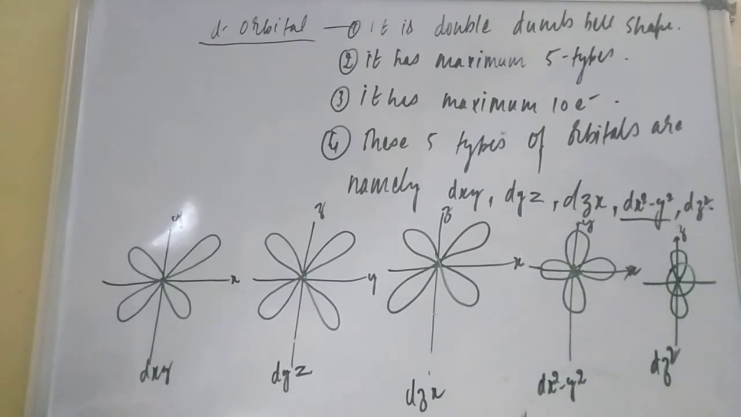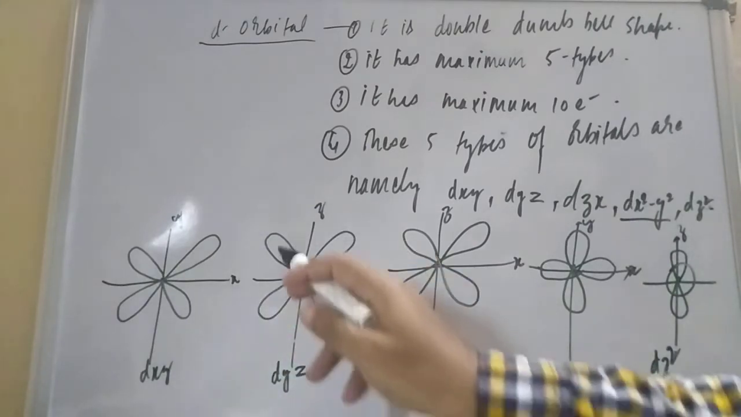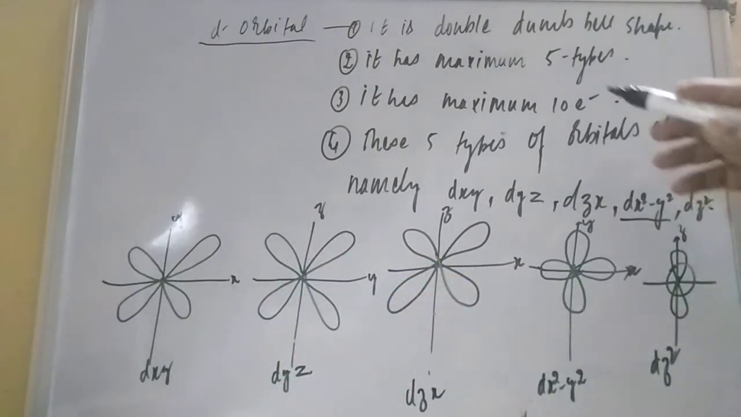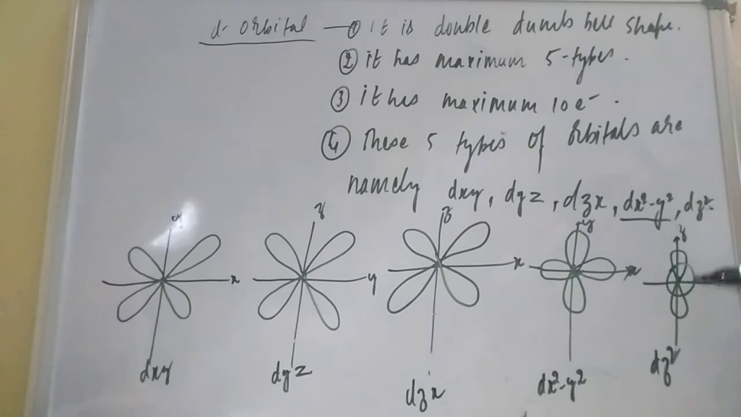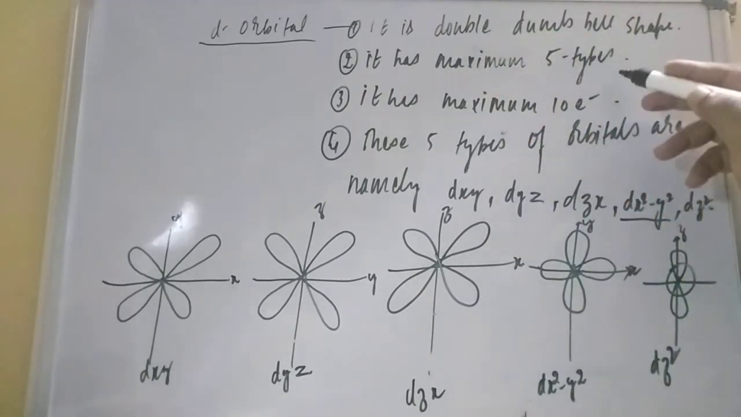So I told you the points. If you want to know, it is the double dumbbell shape. See, one dumbbell, two dumbbells, all have two dumbbells. And the third one, this one here is z. Some students get confused, the dumbbell is on this way, so this portion is coming out. The wider portion they are mentioning in the dz. So you have to keep in mind, it has maximum 5 types.